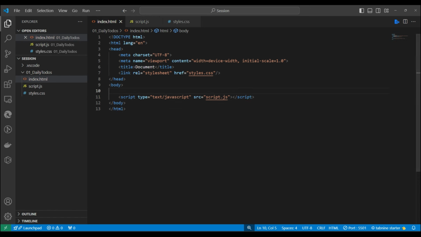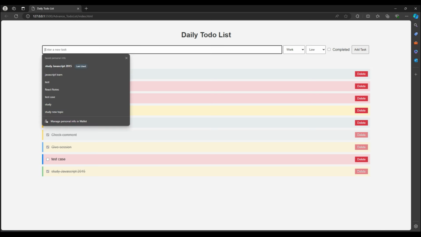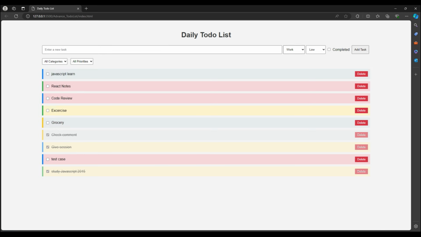Now over here we need to design our layout. Okay, how the look and feel of the HTML should be. The HTML is simple. We will use the normal text box, the normal drop down, the button and the checkbox. So these things we have, right, as we saw. First we will write the heading, then we will make this form, and then we will make this section. This is completely dynamic, meaning it will come according to how many tasks we have.